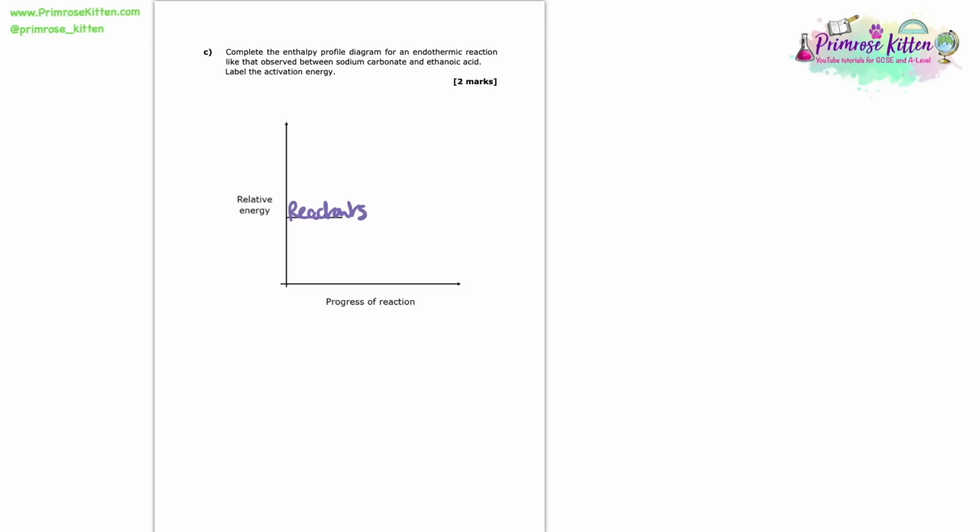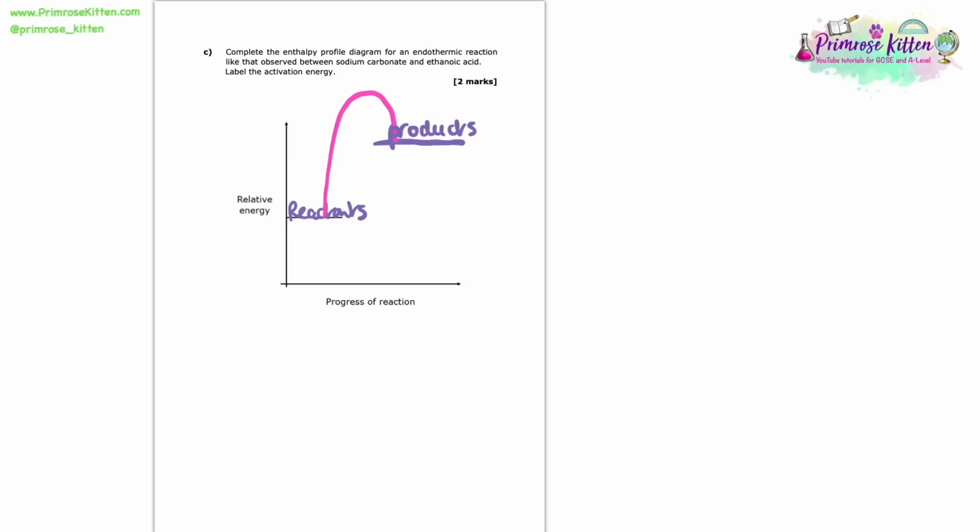And because it's endothermic, so it's taking energy in, that means that our products are going to end up with more energy than our reactants had. So that means that our products are going to be a horizontal line higher up than the line of the reactants. So then we draw ourselves a nice little hump, starting at the line for the reactants, going above the products, and then ending at the line of the products.